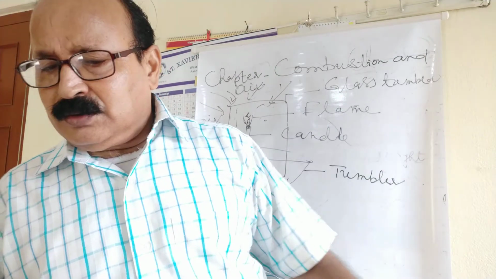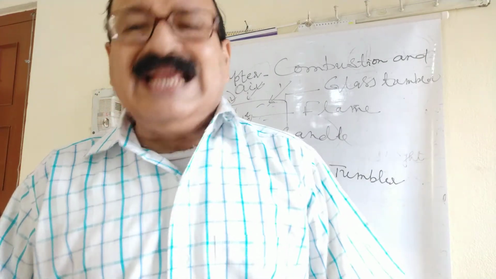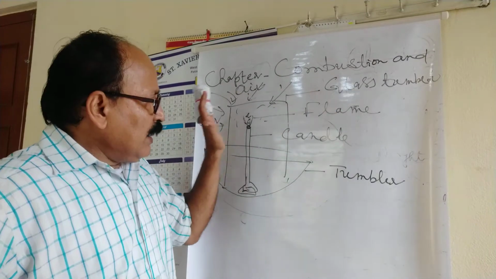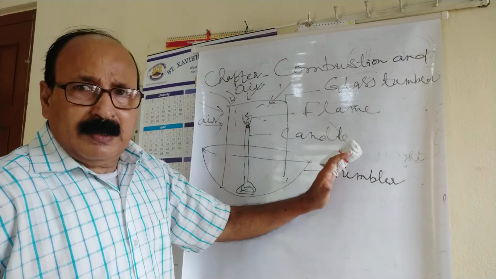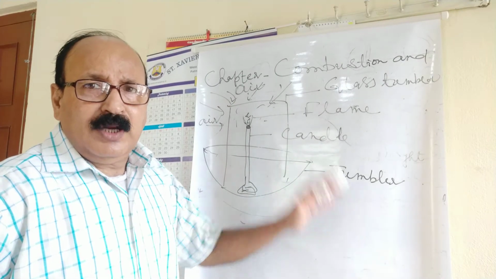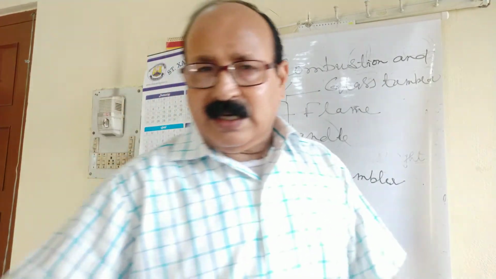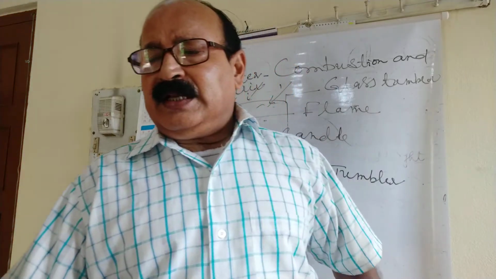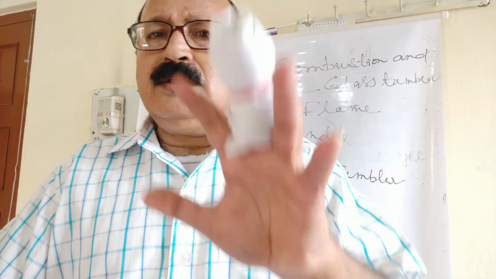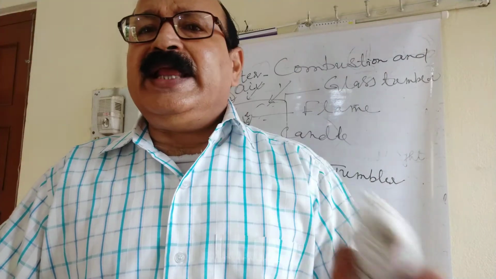So now we should discuss ignition temperature. In this part you have noticed supporter of combustion, non-supporter of combustion. Now the next discussion is about ignition temperature. Ignition means burning. That is combustion. That is called ignition.